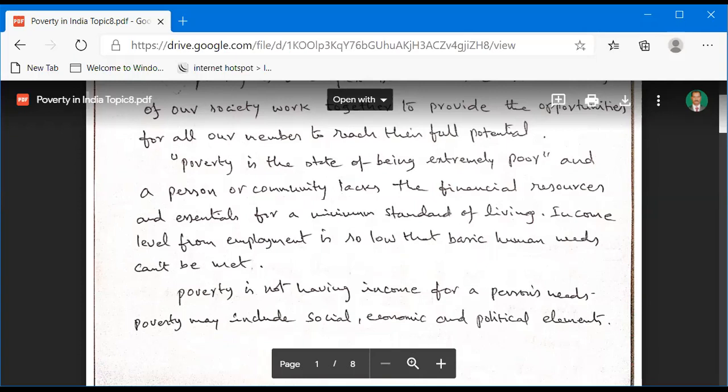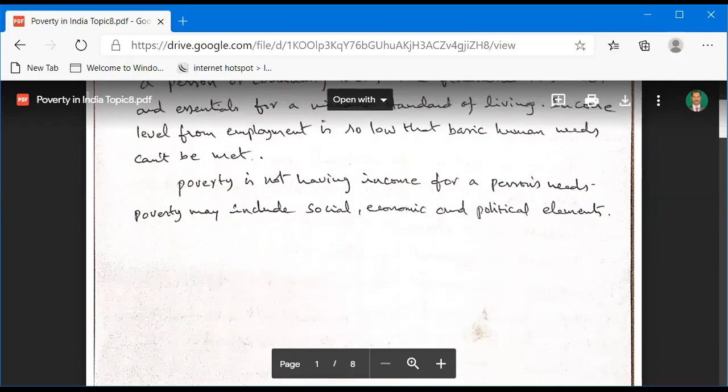And poverty may include social, economic, and political elements. So this is the result of poverty. Society facing poverty leads to some social, economic, and political elements.